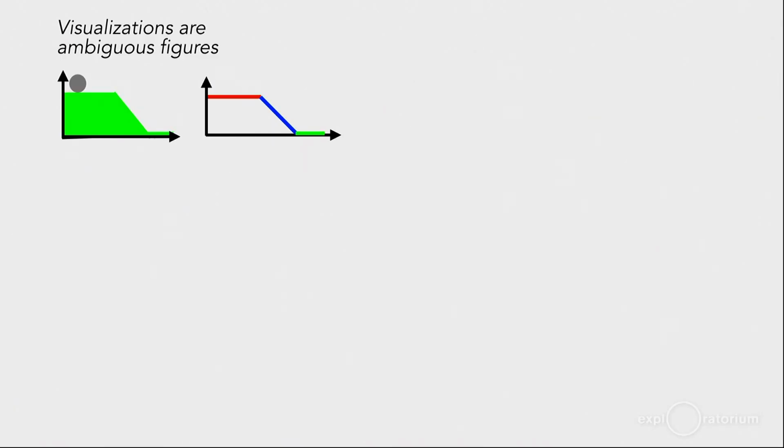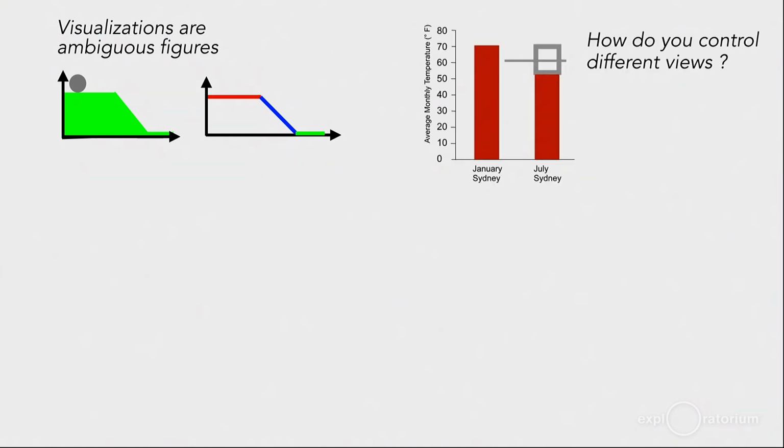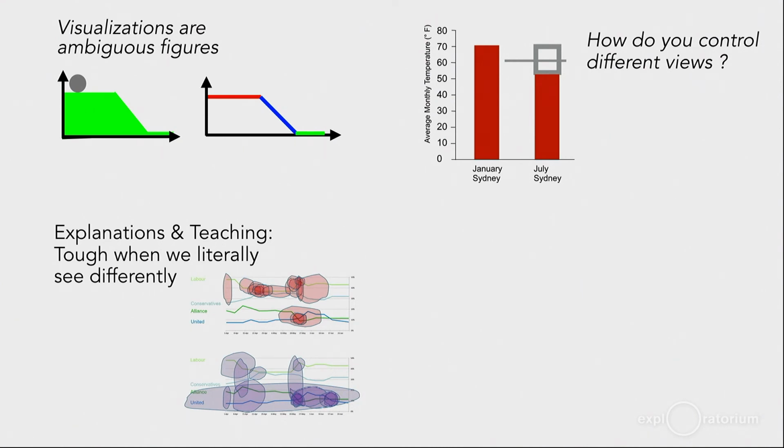So to sum up, visualizations are ambiguous figures. You could see this one this way or this way. We study how you control these different views in a visualization. When you're explaining data or teaching people how to read a graph, it's tough because you see the visualization in one way, duck or rabbit, and your brain assumes that other people see it like you see it.